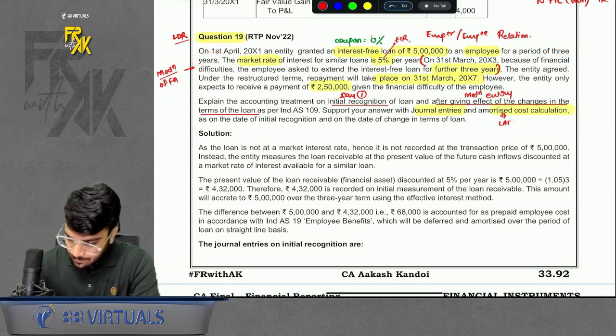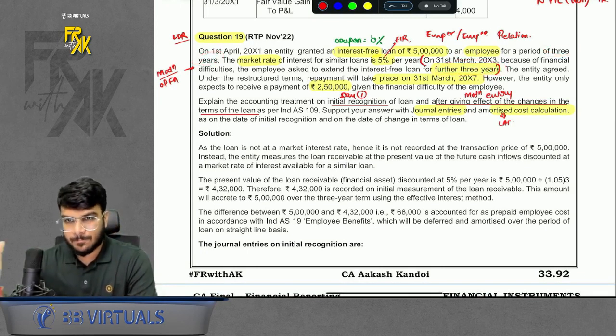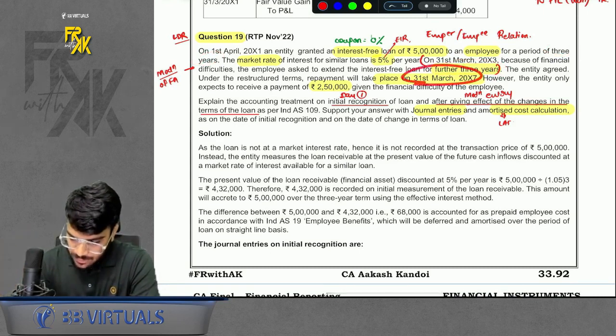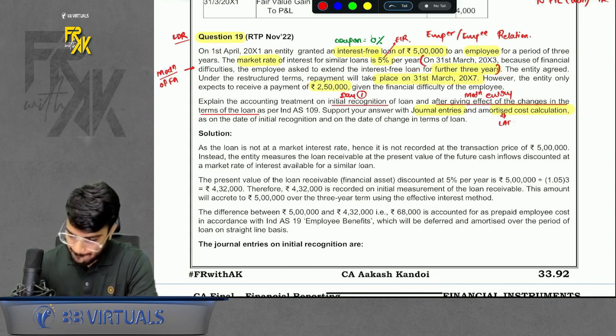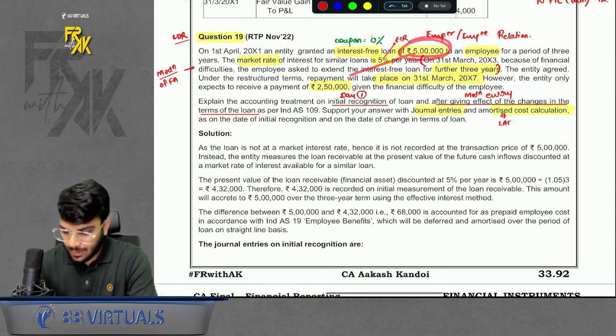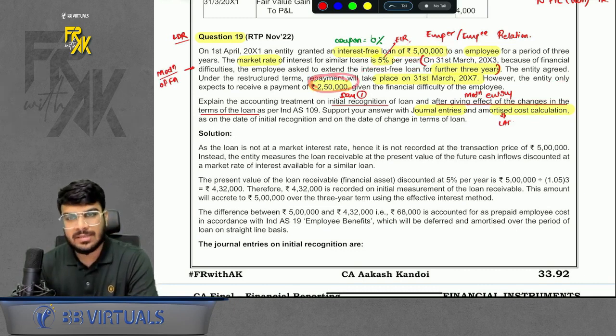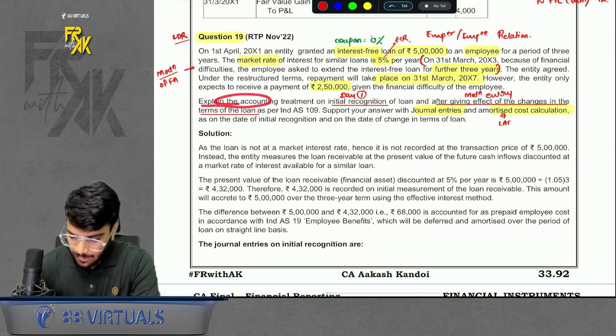But we extended the term by a further 3 years. That means now the loan will end on 31st March 17. And the repayment was supposed to happen at 5 lakhs. Now it will happen only at 2 lakh 50 because there is some financial difficulty faced by the employee. Explain the accounting treatment on initial recognition and after giving the effect of modification.